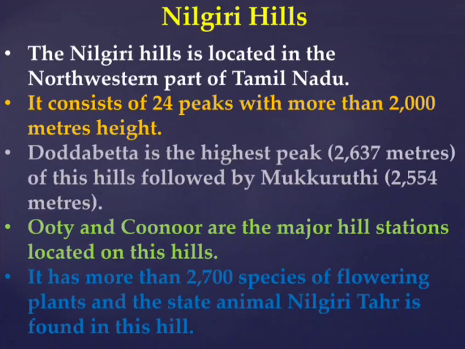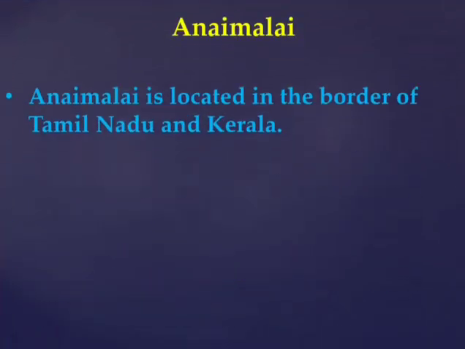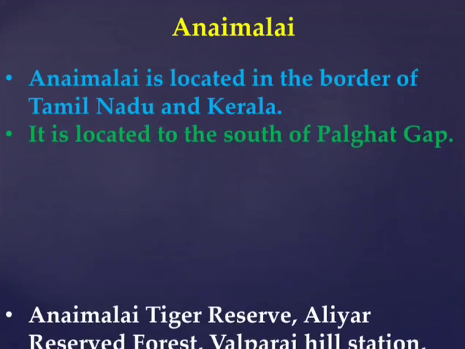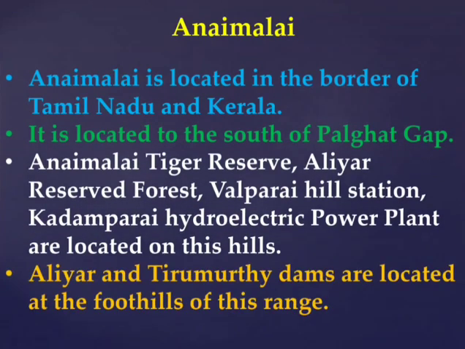Next, we are going to see the Anamalai Hills. The Anamalai Hills are located on the border of Tamil Nadu and Kerala, to the south of the Palghat Gap. Valparai is one of the major hill stations in the Anamalai Hills.